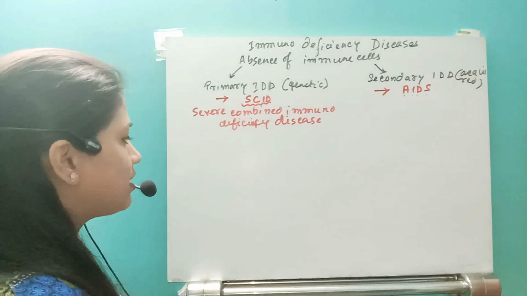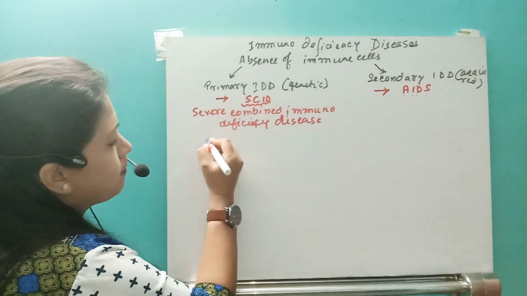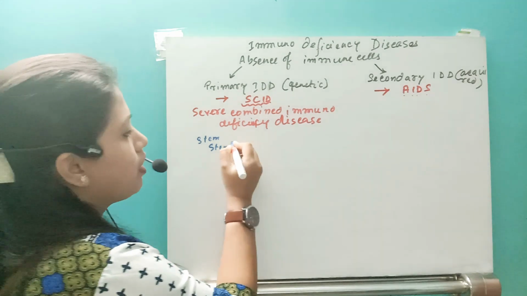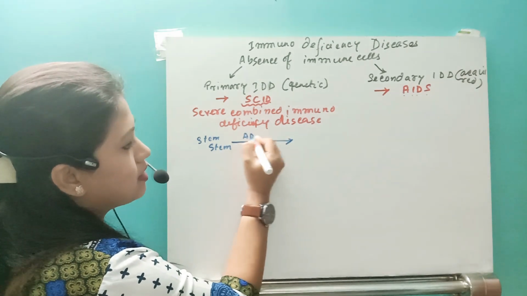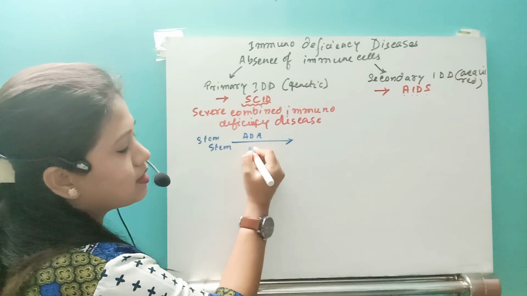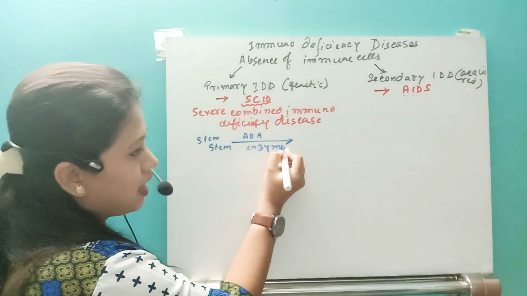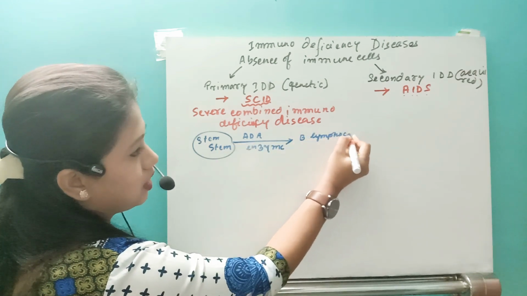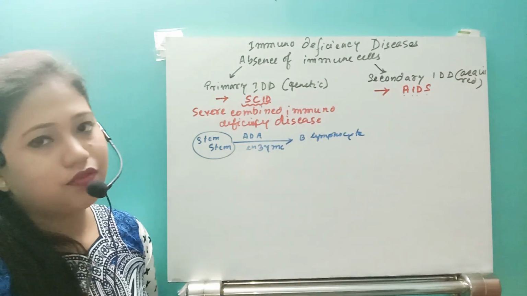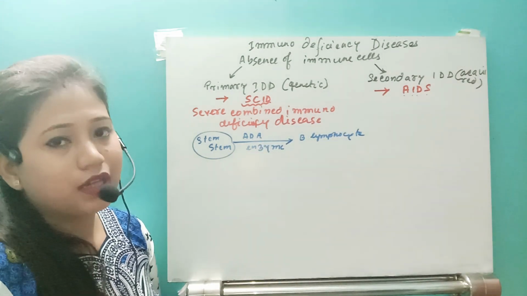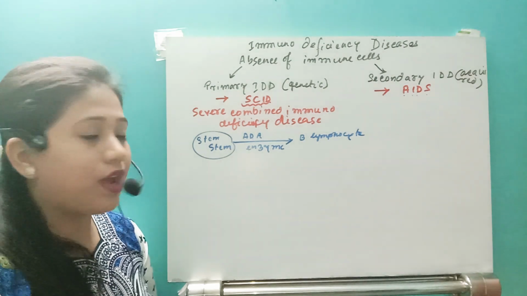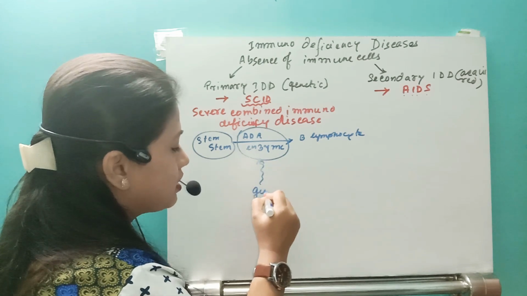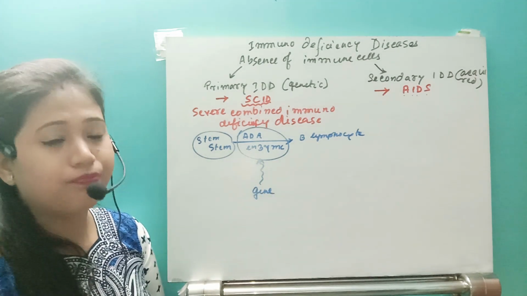So what was the condition? Our stem cells are present, right? The B stem cell actually requires one enzyme, that is ADA, adenosine deaminase enzyme, and that enzyme helps in the production of the B lymphocyte, and this B lymphocyte will start to mature. Now that condition appeared when the ADA enzyme producing gene, the ADA gene, was abnormal.